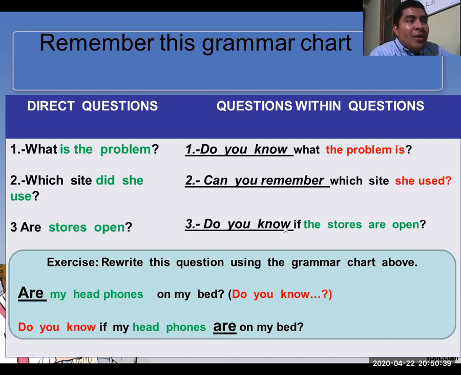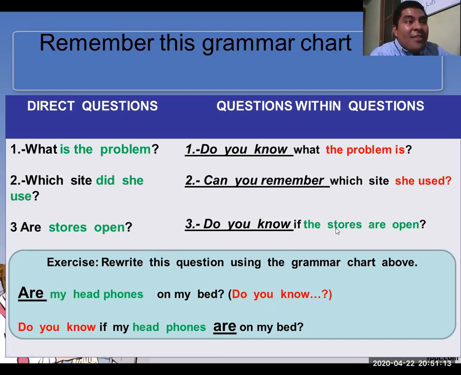Number three, are stores open? Do you know if, I'm going to use if as a condition, the stores are open, right? Do you know if the stores are open? Please check the structure, stores open. Here I'm going to put first the subject, the stores, and then I'm going to use the verb be, right? So then here, the verb be is at the beginning: are stores open, right?